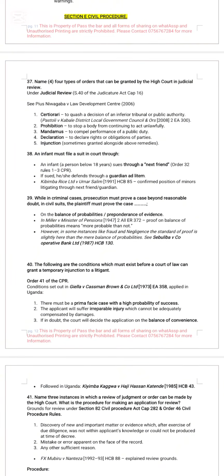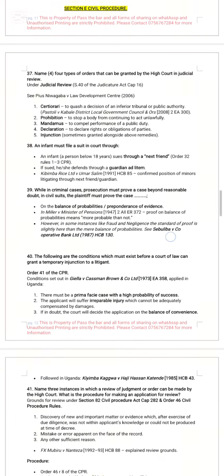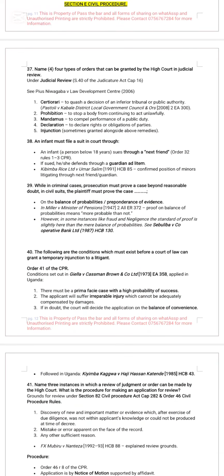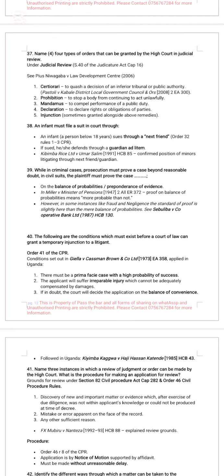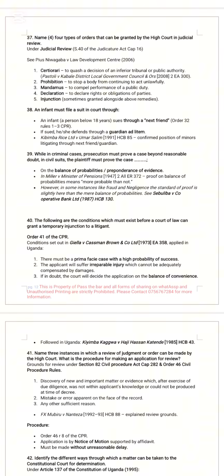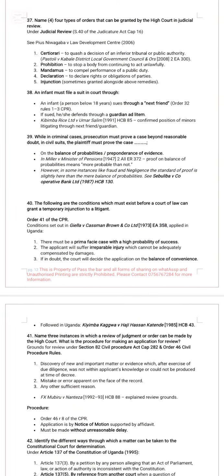Name 4 types of orders that can be granted by the High Court in judicial review. Under Section 4 of the Judicature Act and the decision in Patrick Waga versus LDC, we have certiorari, prohibition, mandamus,